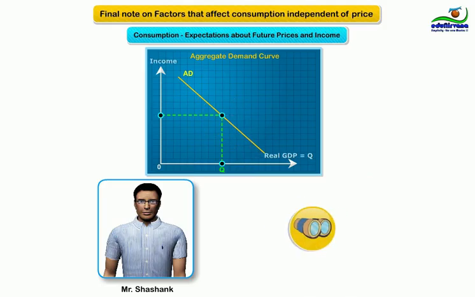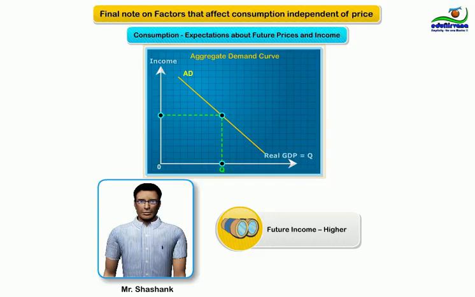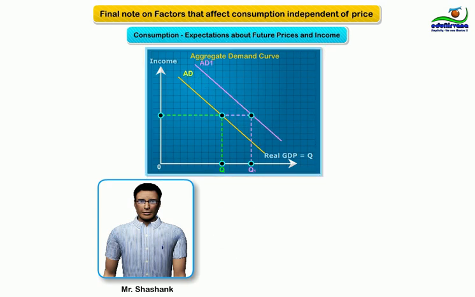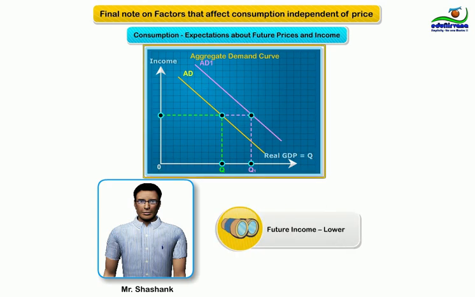Similarly, expectation of a higher future income by individuals like Mr. Shashank increases consumption, which leads to an increase in aggregate demand. Expectation of a lower future income by individuals like Mr. Shashank decreases consumption, which leads to a decrease in aggregate demand.